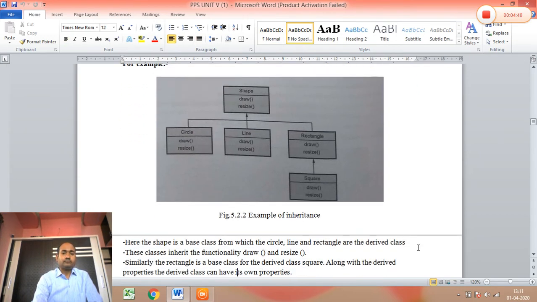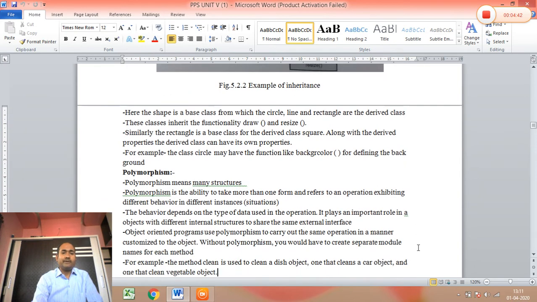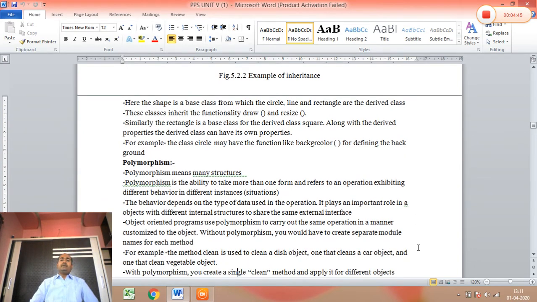Now next point, polymorphism. What is polymorphism? Polymorphism means many structures. Poly means many, and morphism means structure. So polymorphism is the ability to take more than one form and refer to an operation exhibiting different behavior in different instances of the situation. The behavior depends on the type of data used in the operation. It plays an important role in allowing objects with different internal structures to share the same external interface. Object-oriented programs use polymorphism to carry out the same operations in a manner customized to the object.